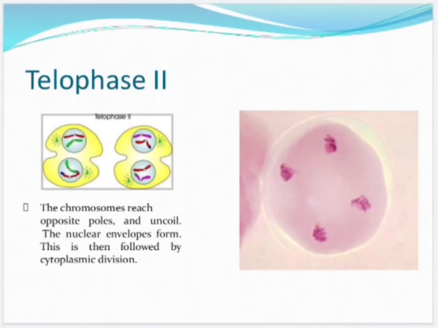Now telophase second. During telophase second, the chromosomes reach the opposite poles and uncoil. The nuclear envelopes form, and this is then followed by cytoplasmic division, and the process of meiosis is now completed.